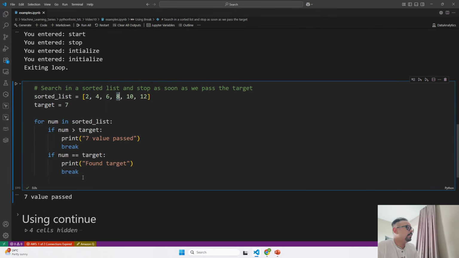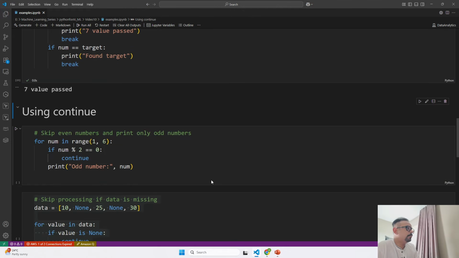Our first example of continue is, we are going to skip the even numbers and only print the odd numbers. Now how are we going to do that? In this code you see that we loop through numbers from 1 to 5, a range starting from 1 and ending with 6 minus 1, that is 5, and we only print the odd ones.